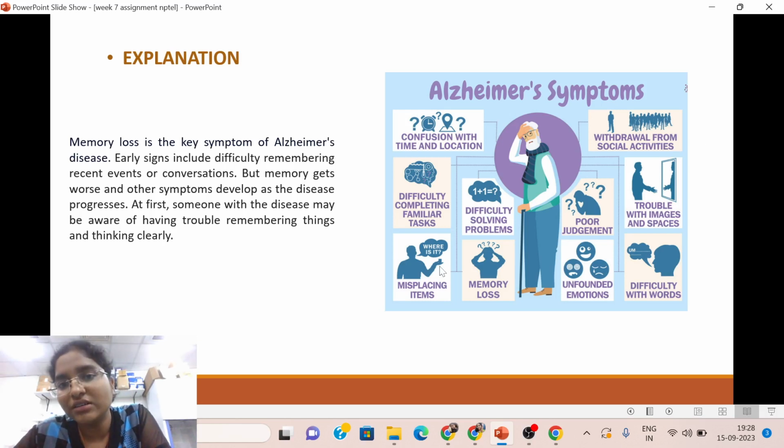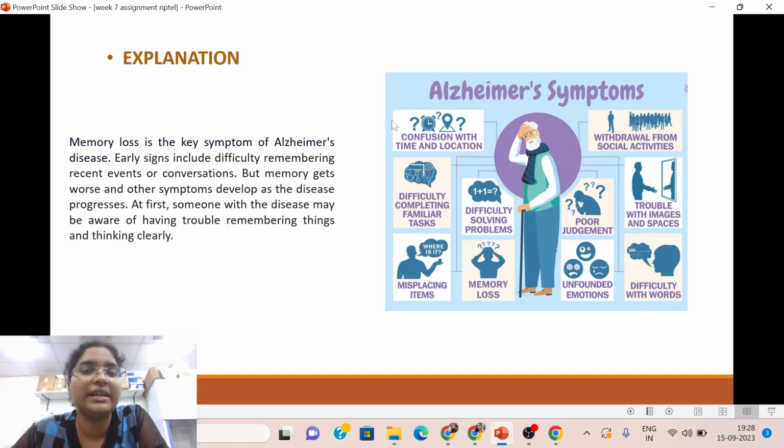Here you can see the memory related problems that come with Alzheimer's disease, like confusion with time and location, difficulty completing familiar tasks, misplacing items, difficulty solving problems, memory loss, withdrawal from social activities, poor judgment, trouble with images and spaces, unfound emotions, and difficulty with conveying your words.